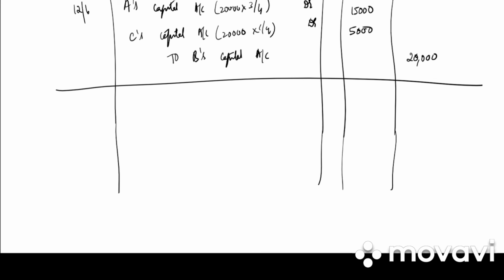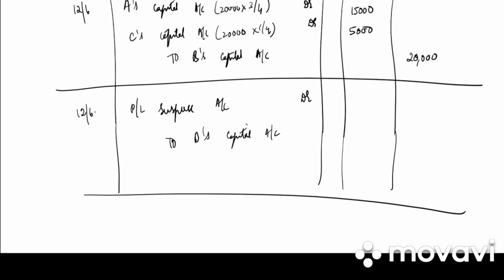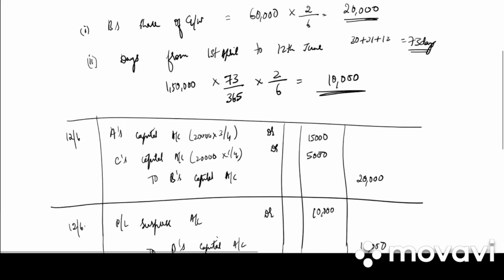Next, which case of accounting treatment is it? They have not given us the new ratio, so it is case 2. What is the journal entry of case 2? It is profit and loss suspense account debited to deceased partner's capital account, that is B's capital account. Directly we need to write 10,000 debit, 10,000 credit. Write down the narration. B's share of profit up to June 12th. Clear?